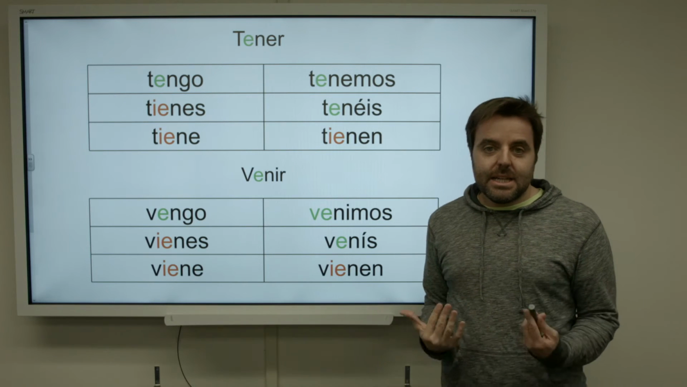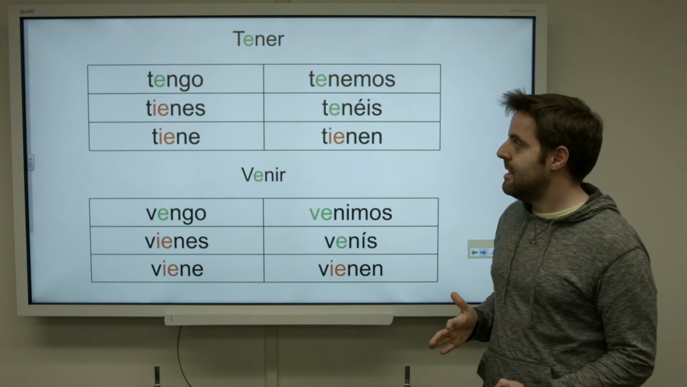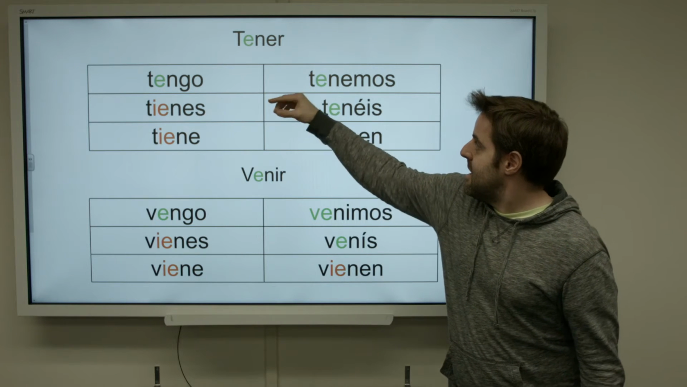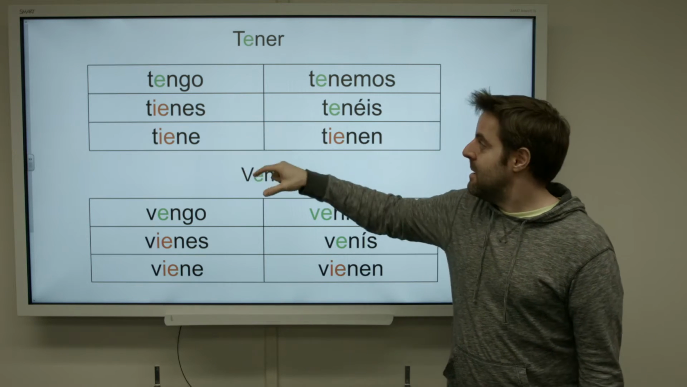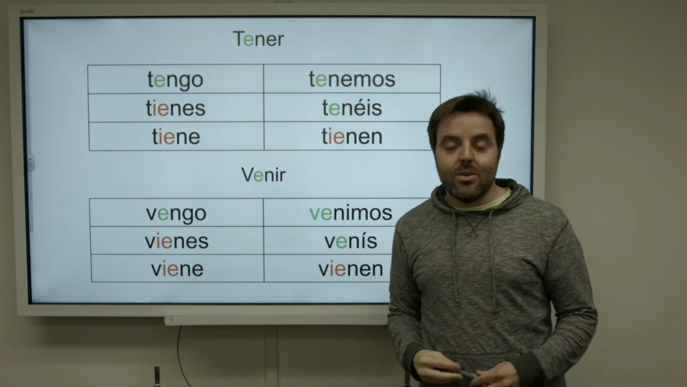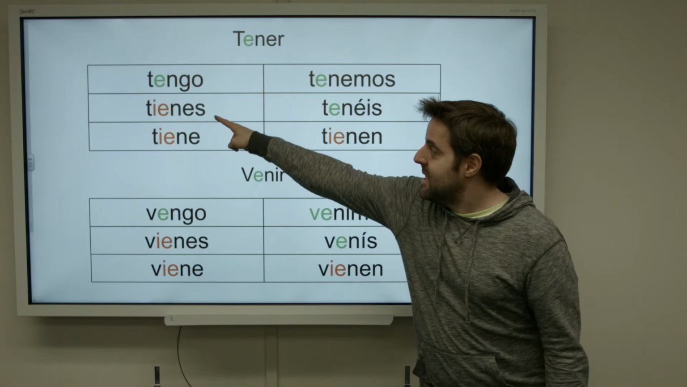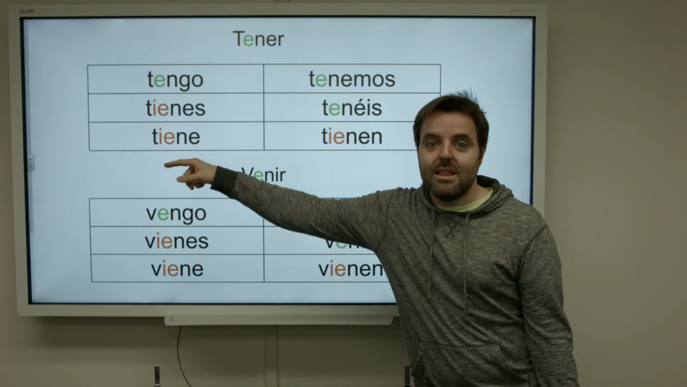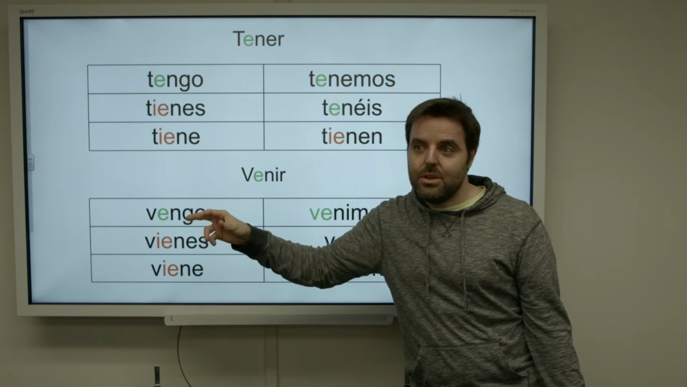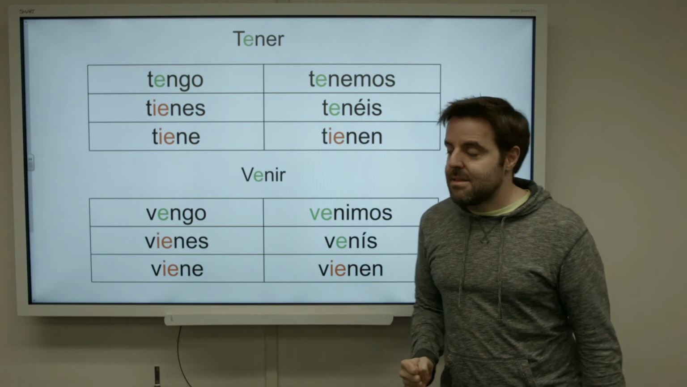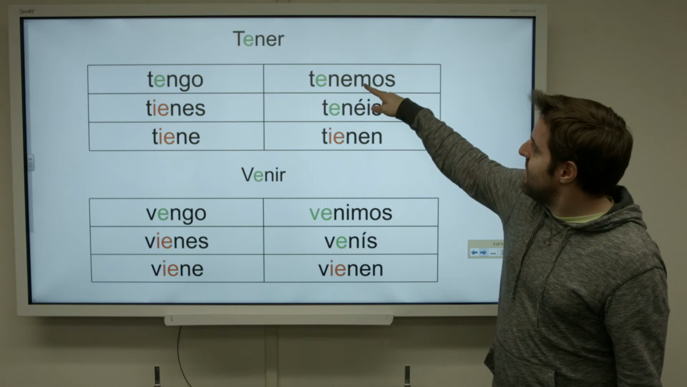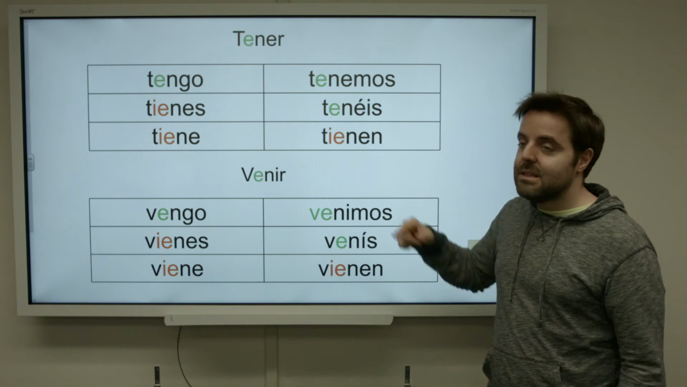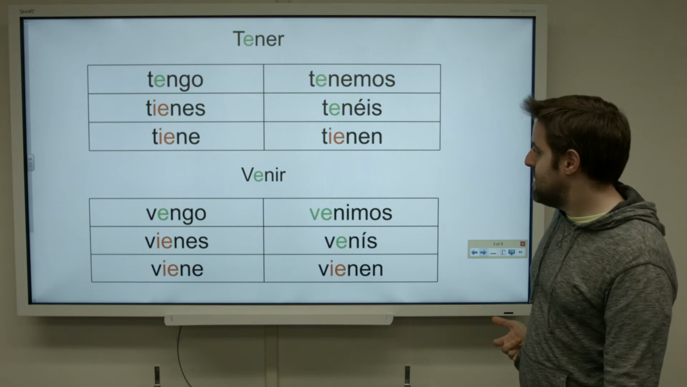The case of tener in English, to have, is different. First person singular doesn't change the stem. So we say yo tengo, I have, but we say tú tienes, you have. Él, ella, usted tiene, he, she, you has, have. First person plural, second person plural don't change, but third person plural, they change.